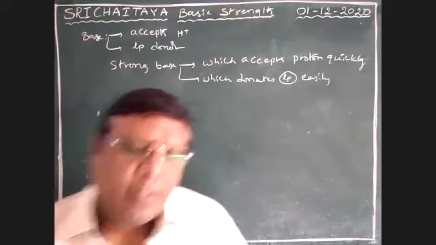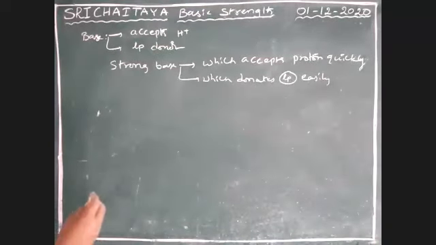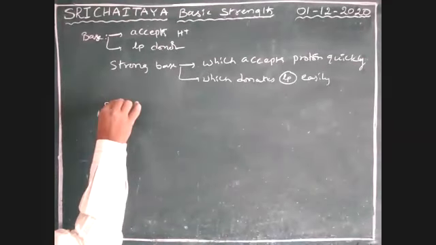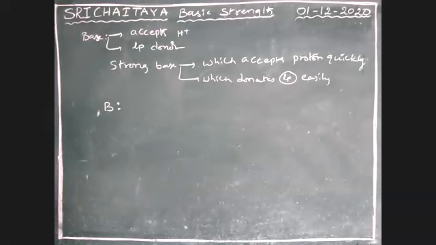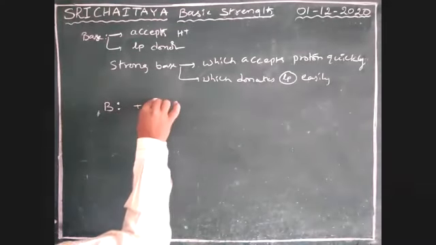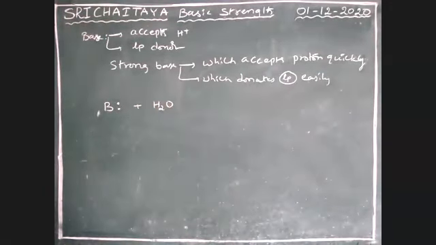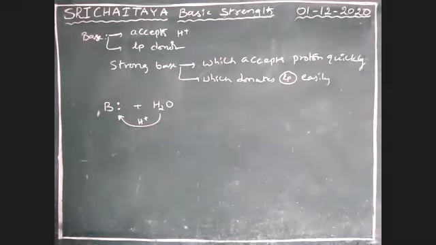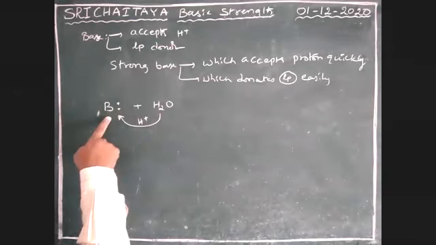Let us take a base. B is the base. It has a lone pair, boys. So when it is dissolved in water, this water donates a proton to this one. This is the proton donor. It is the proton acceptor.